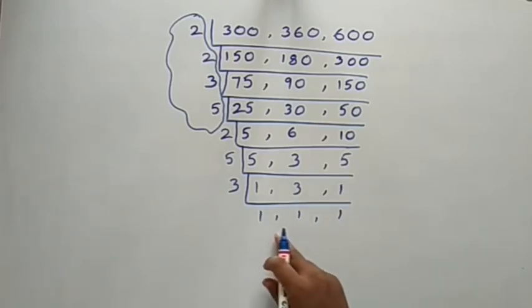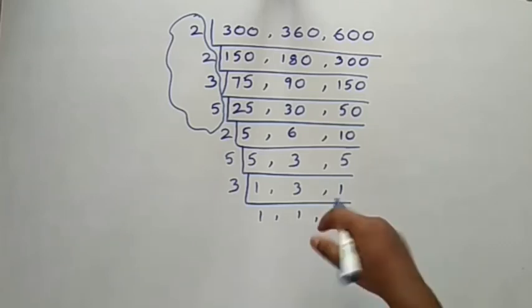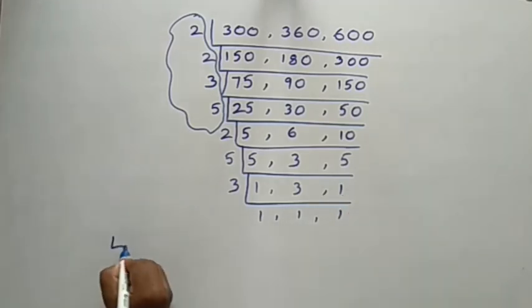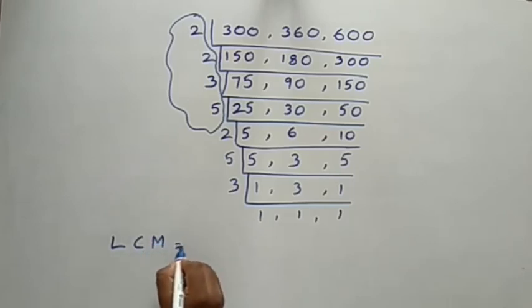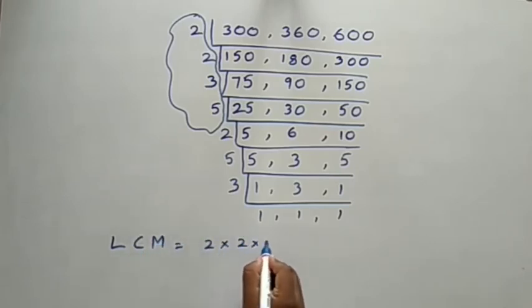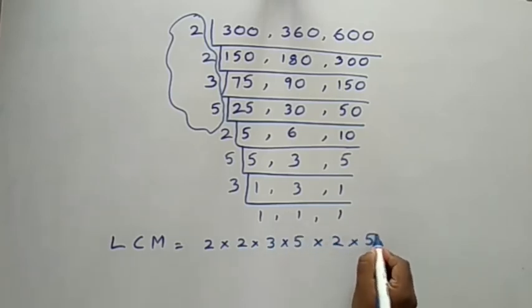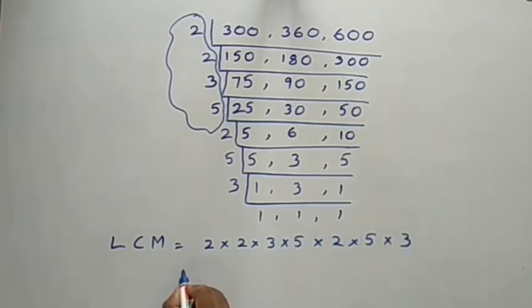See here, now I got all ones. Now I can write for the LCM. See LCM: 2 into 2 into 3 into 5 into 2 into 5 into 3. See 2 2s are 4, 4 3s are 12, 12 5s are 60.